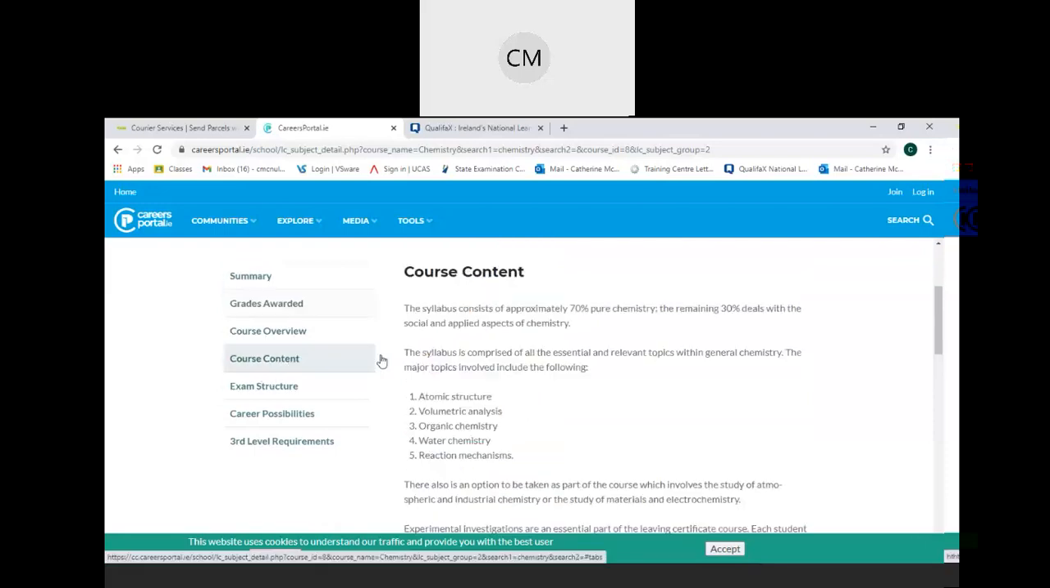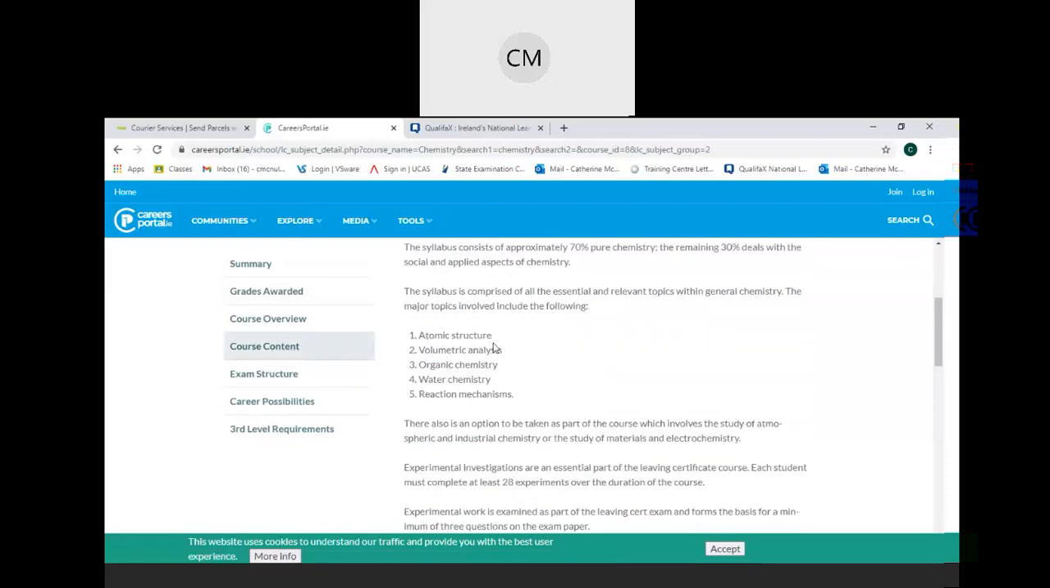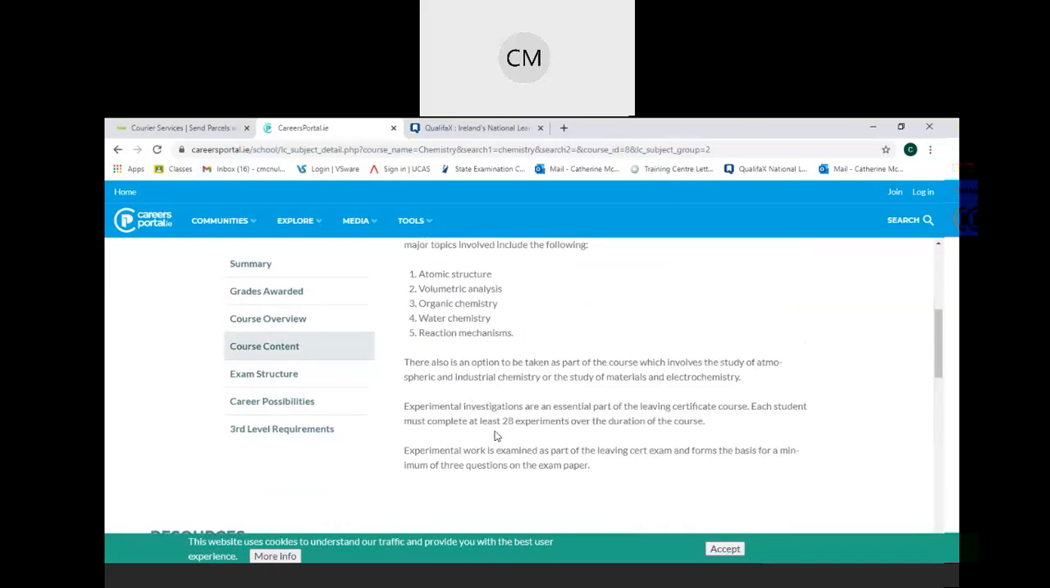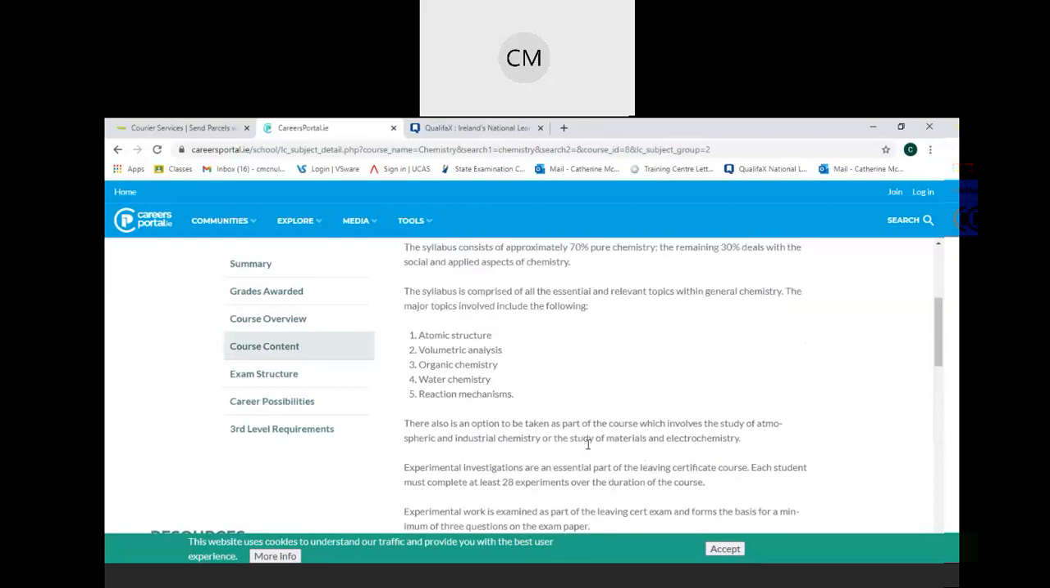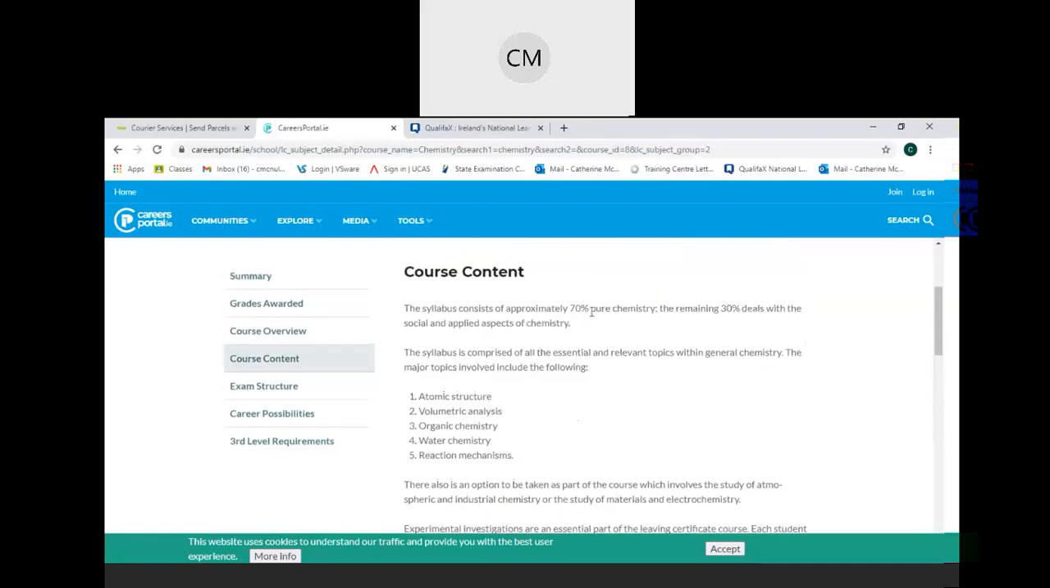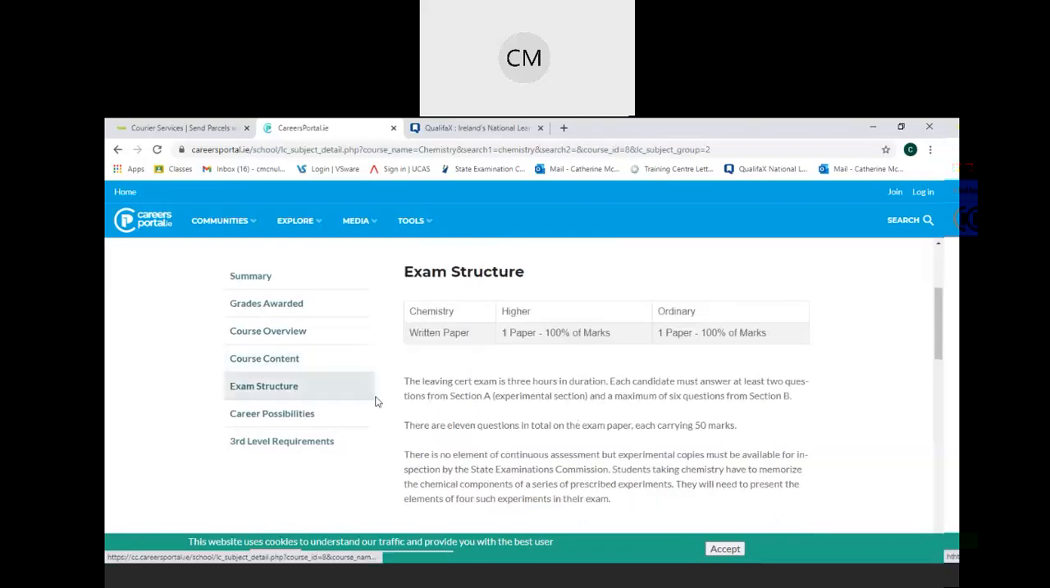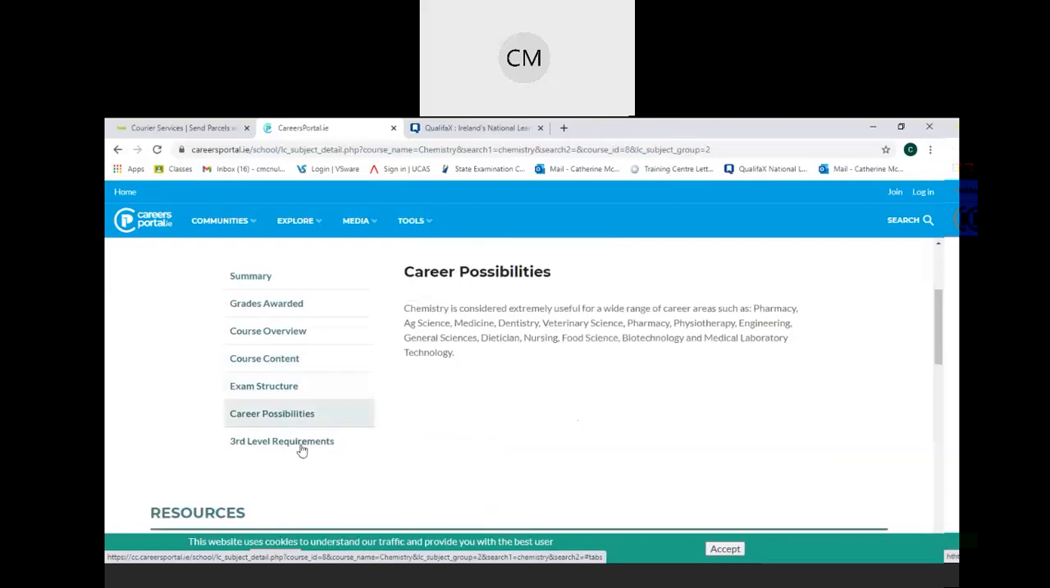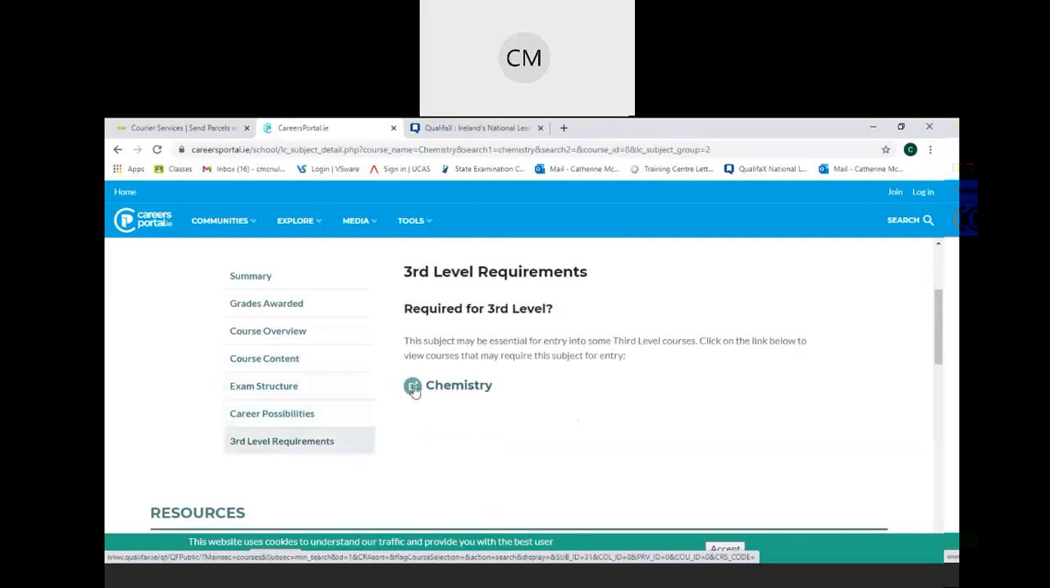Course content will give you the units of learning that you will be looking at. For example, you will look at least 28 experiments. So you can see there's a lot of experiment work. So 70% pure chemistry, 30% dealing with social and applied aspects of chemistry. So exam structure, 1 written paper worth 100%. And then, career possibilities, and I might want to look at 3rd level requirements. Click on chemistry.